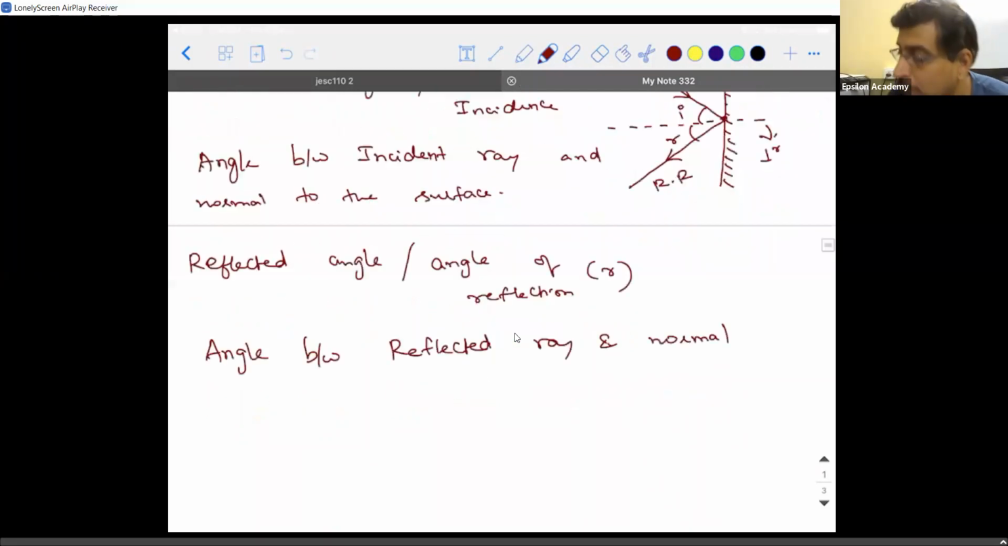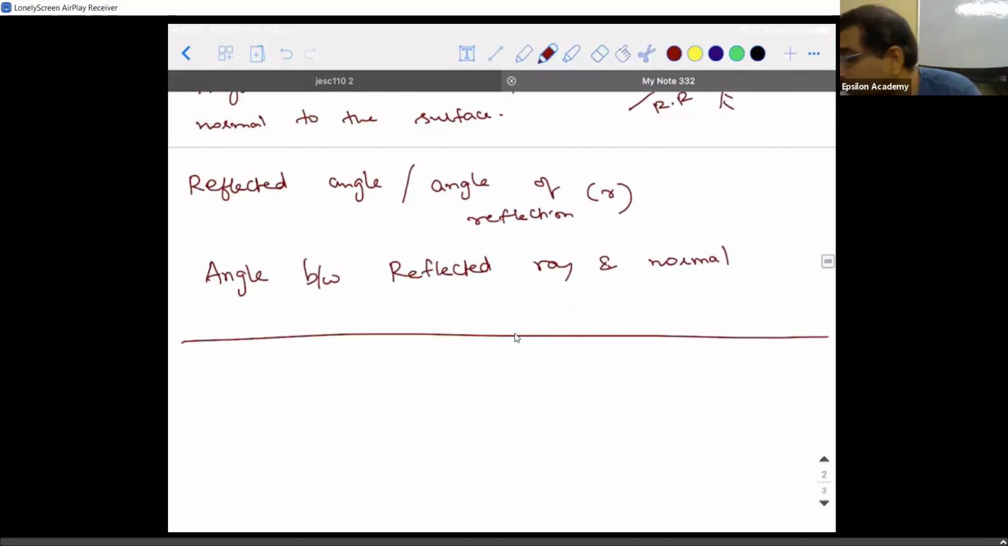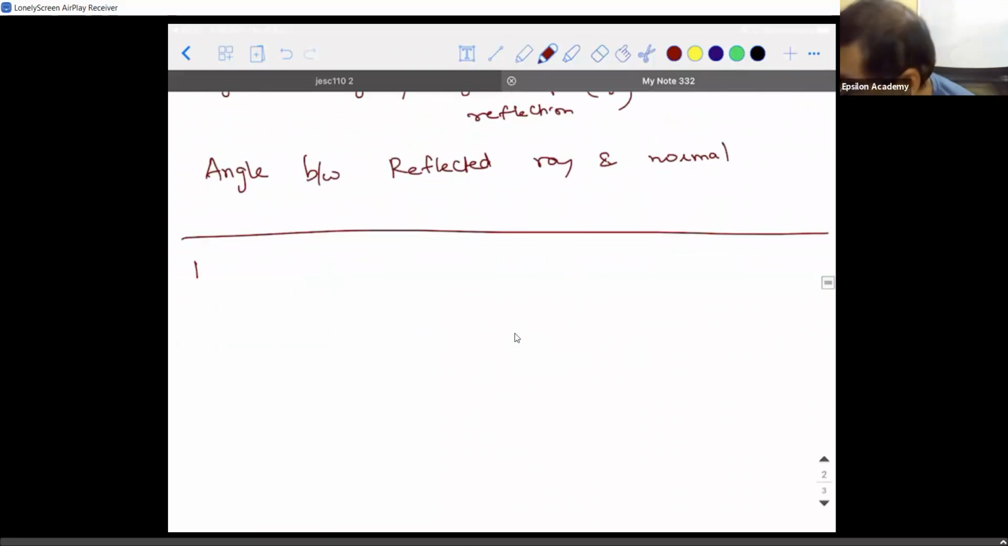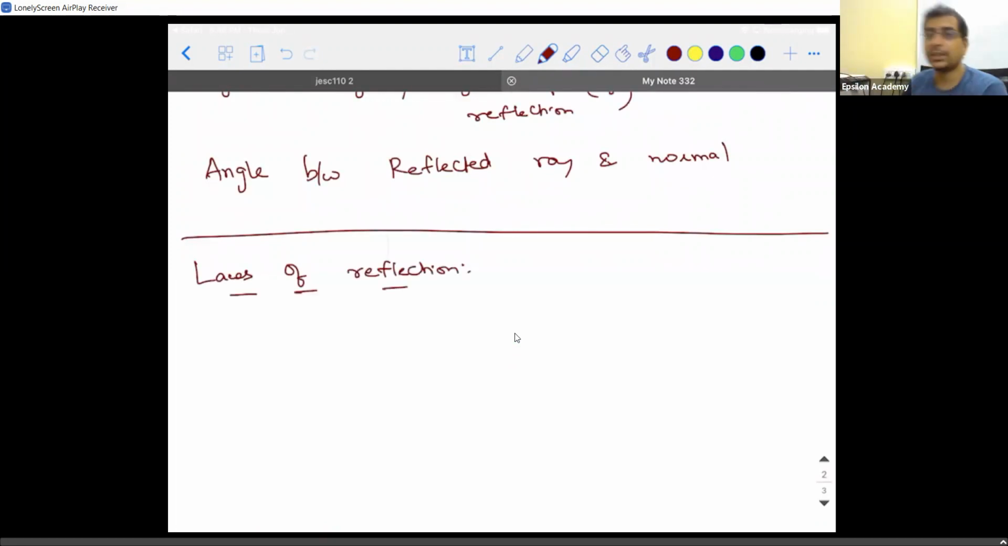So based on this, I'm going to define something called the laws of reflection. Please make a note of this. This is a very, very important point, because you'll be drawing ray diagrams, and all the ray diagrams are based on this particular law only. Your assertion-reason questions can be framed based on this law. They can confuse you a lot, so you need to have a crystal clear understanding of what it is. Let me get started.